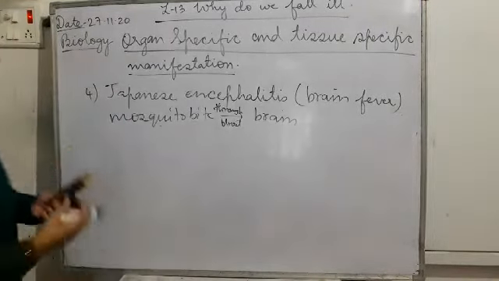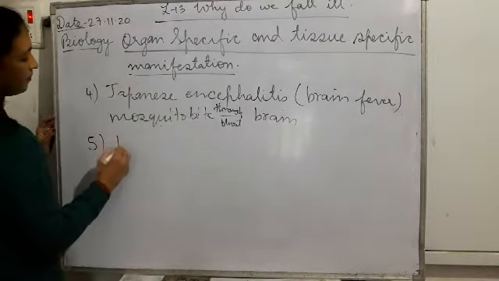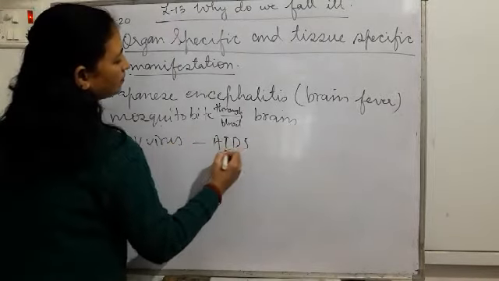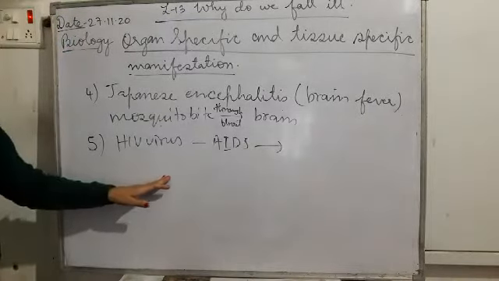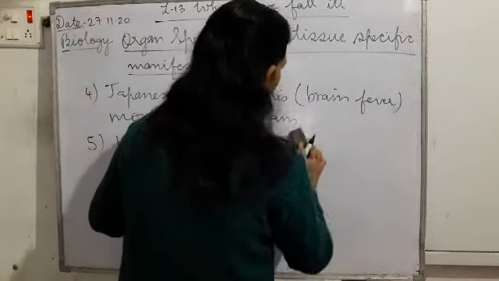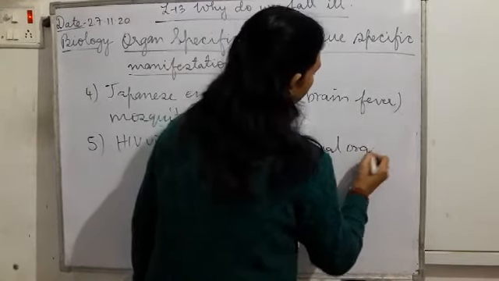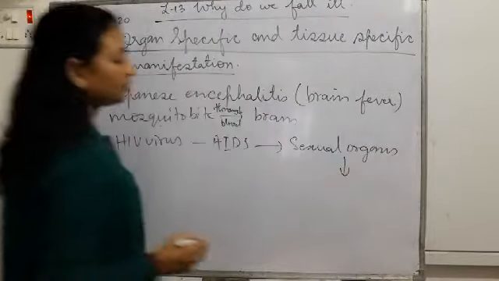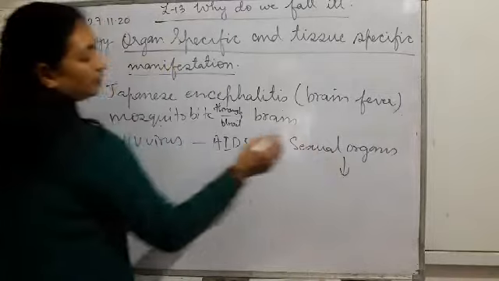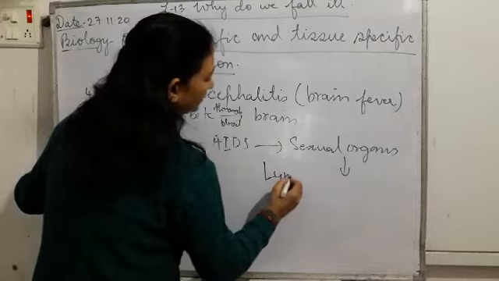Other than this, now see another one which is different: the HIV virus, which causes AIDS. How is it passed? Through sexual contact, through the sexual organs, or you can say reproductive organs. It is entering through the sexual organs, it is harboring there, and it goes to the lymph.